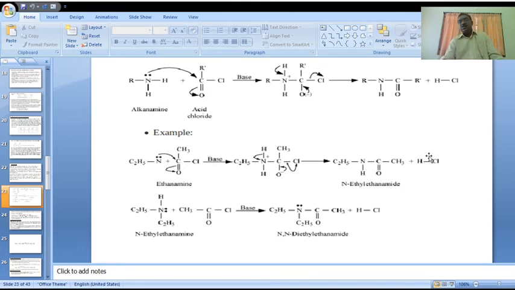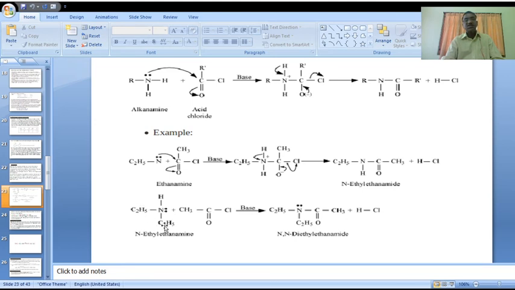This is the byproduct. In pyridine, the nitrogen atom bonds with a hydrogen. In that case, nitrogen gets positive. This Cl minus ion sits around the positive charge. Pyridinium chloride is produced in this reaction. Here, N-ethylethanamine we are using as the secondary amine.